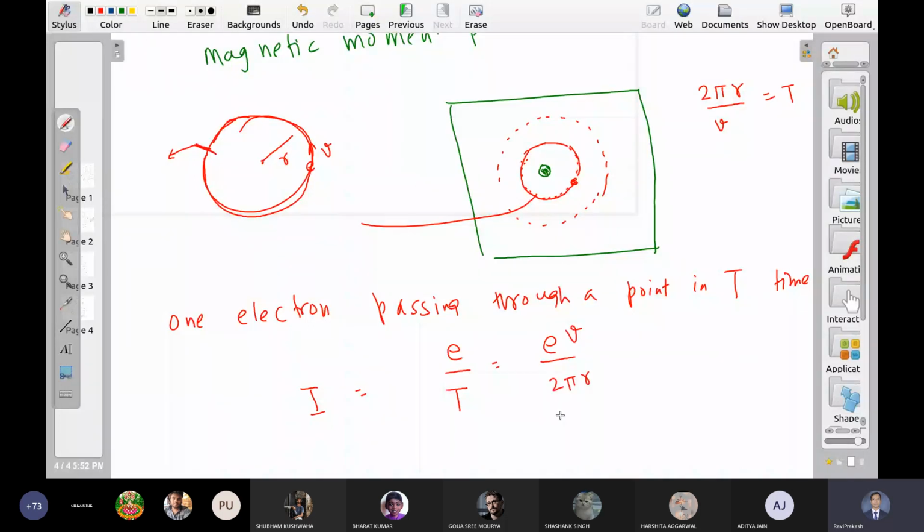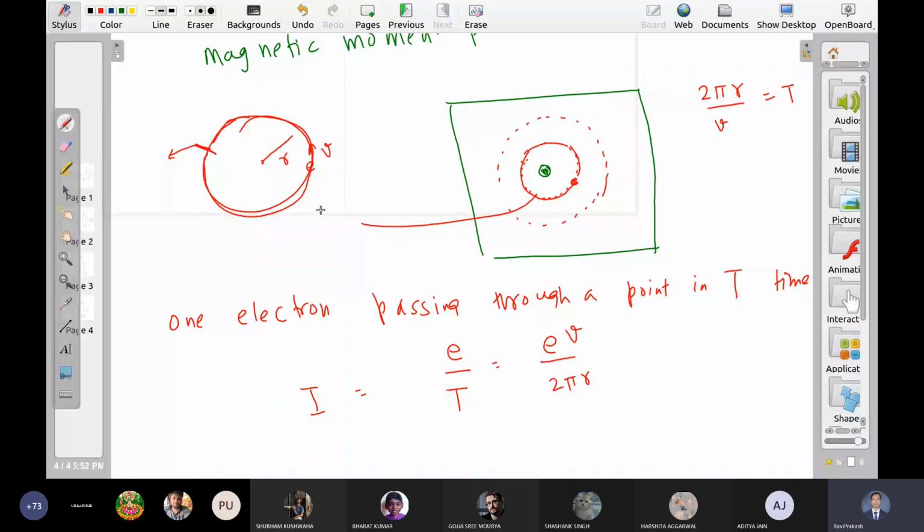But if you see, this is not the steady current. ये steady current नहीं है. But since electron is moving at high speed, you can assume it to be nearly steady. आप इसको steady मान सकते हैं, but in true sense, this is not a steady current. But anyway, there is some current, and we can apply Ampere's law, although it is not correct, but the error that you will get will not be much high. जो आपको error मिलेगी वो बहुत ज़्यादा नहीं होगी. So for all practical aspects, you can think that some current is flowing in this loop.